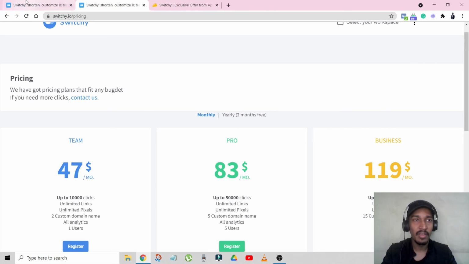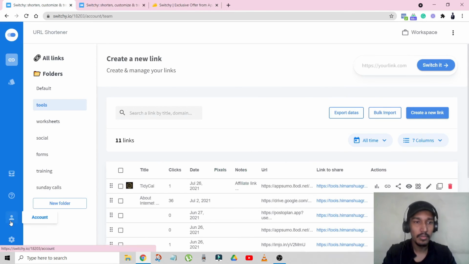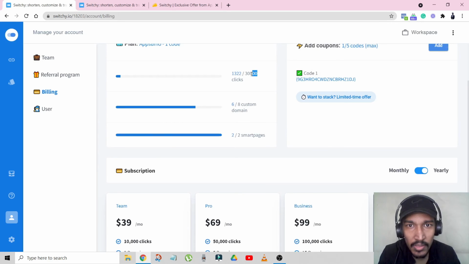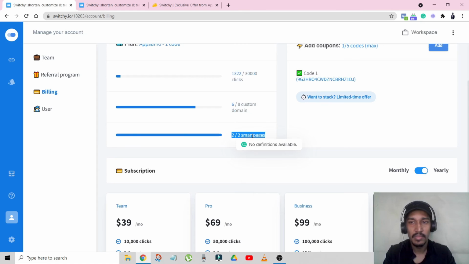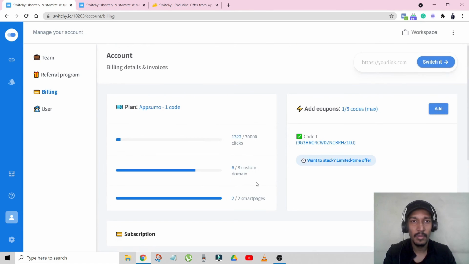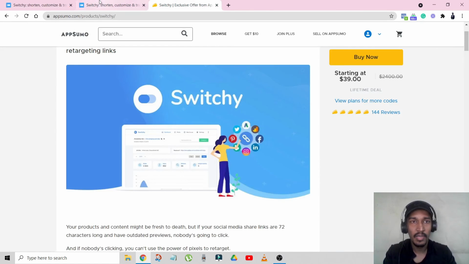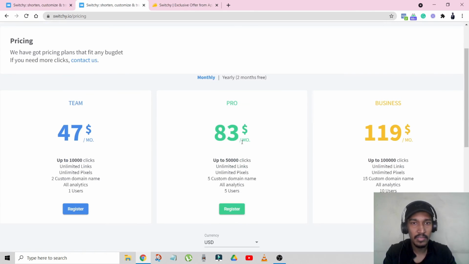Now if I show you my account, see, I got around 30,000 clicks. I have 8 custom domains and I have 2 Smart Pages. Correct? This is what my account is. And that would cost you around $60, which is around 4,500 rupees, for this software, and that too per month, so that you can have 30,000 clicks.